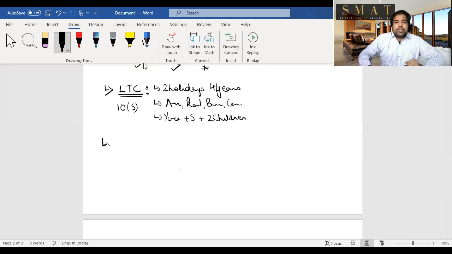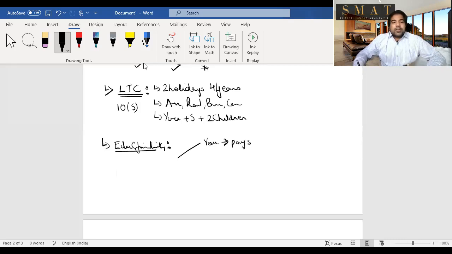Guys, the next perquisite is an education facility. Now, education facility is for you, your spouse, or your children. If education facility is given for you, no problem. If your master is sponsoring your MBA, no perquisite. But if it's given to your spouse or your children, especially your children, then it is a perquisite. Depending on whether you select the educational institution, whatever the master pays for the school fees, etc., will be added as a perquisite value. But if the master selects it, so he says no, he should go to that school, then whatever is a similar school's value, you will add that, and you will get minus 1,000 per month